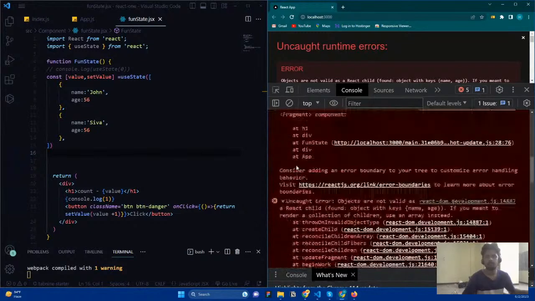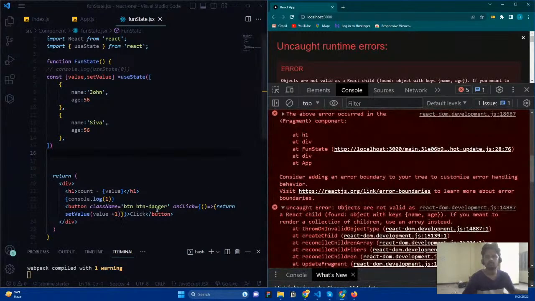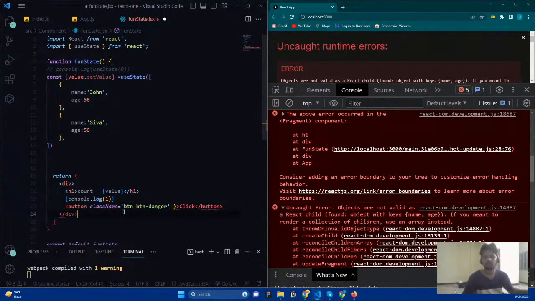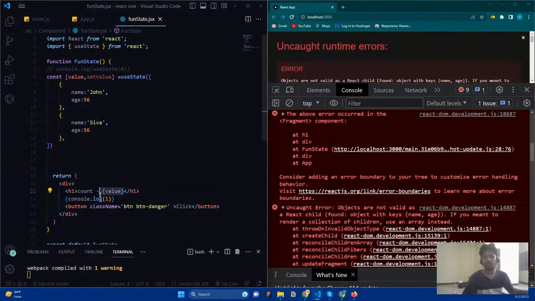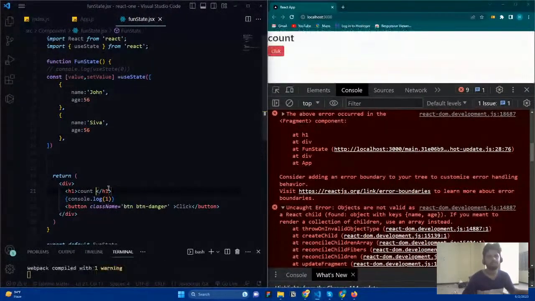Yeah. So let me do one thing. We remove this one. Okay, we don't want this one. And also we don't want this one, because what is happening is we are entering the value, right? So the value is going to be an object, and an object we are not able to display. So that's why I'm just going to remove this one like this. Okay, but keep it simple.